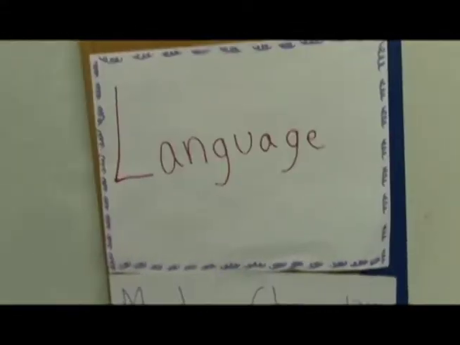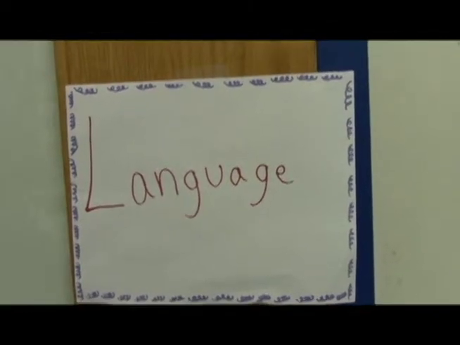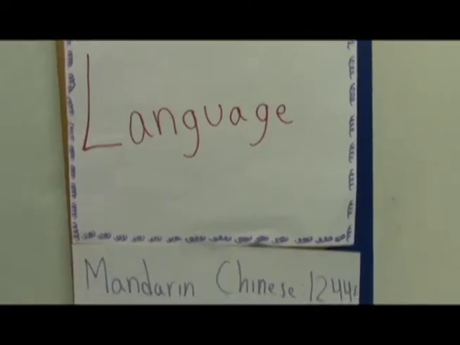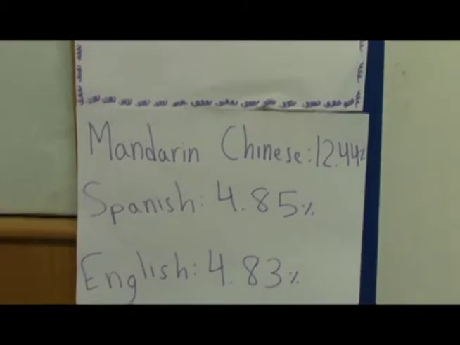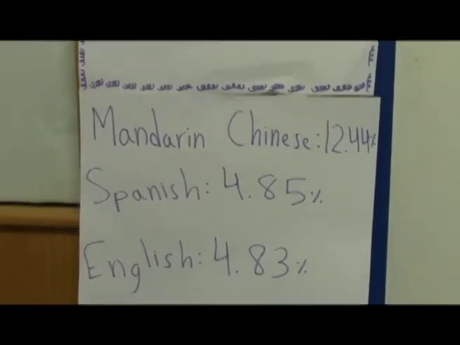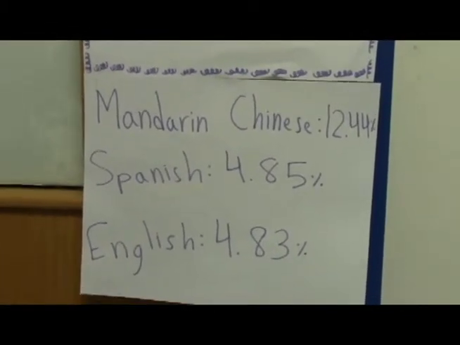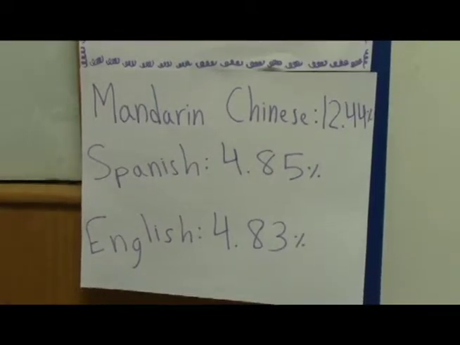Next, we simply have language. Language is a way of communication through signs, symbols, and sounds. The top three most common languages are Mandarin Chinese, which has 12.44% of the world's population speaking it, followed by Spanish at 4.85%, and thirdly, English at 4.83%. Keep in mind that these statistics are for first language speakers only.